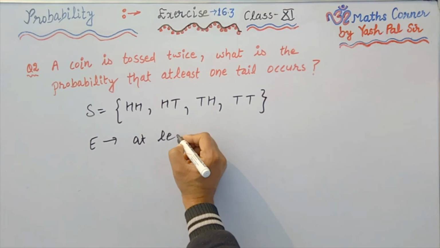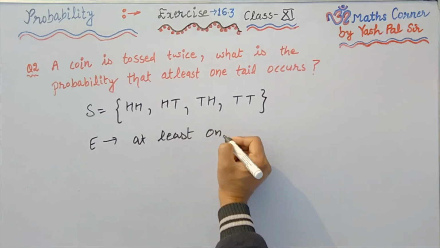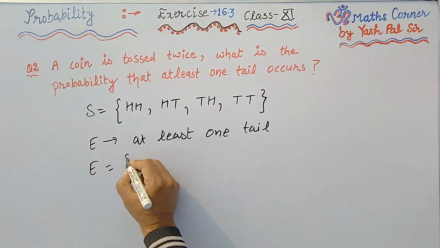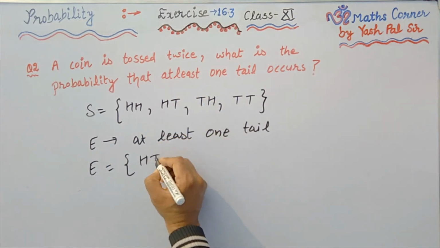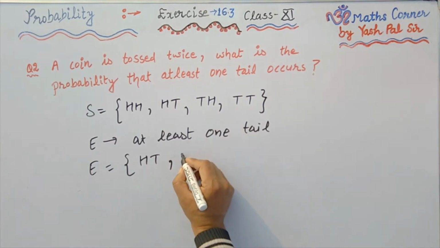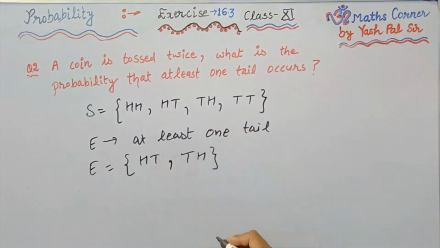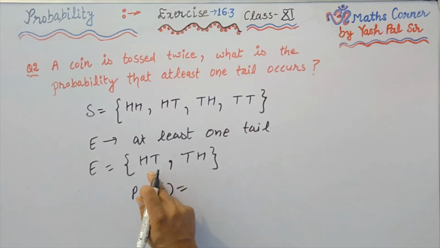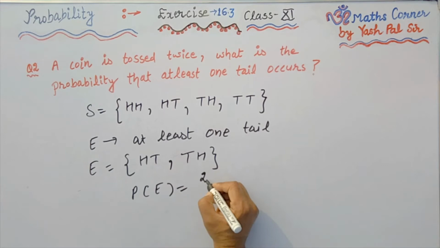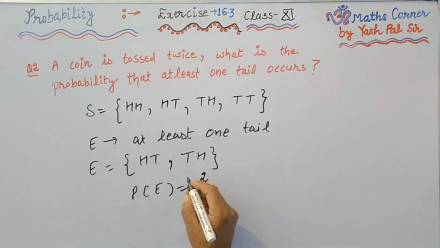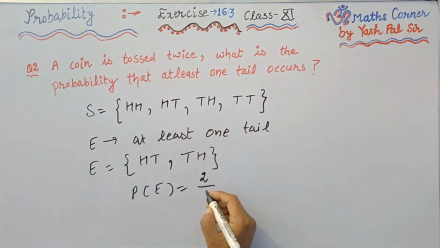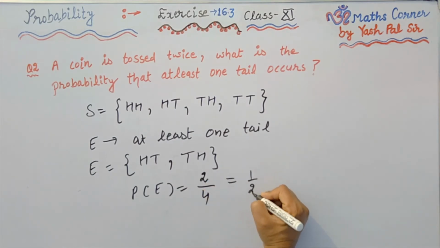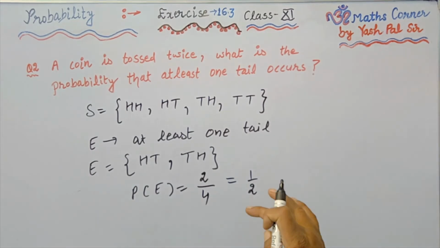Now what is the probability that at least one tail occurs? So E is the event, at least one tail. So what we say, E is equal to HT, here is only one tail, or TH, right? So probability of E is equal to, we have two outcomes in E, whereas total outcomes in the sample space are 4, so 2 upon 4. So our probability is 1 upon 2.